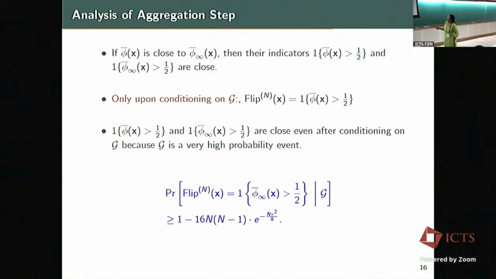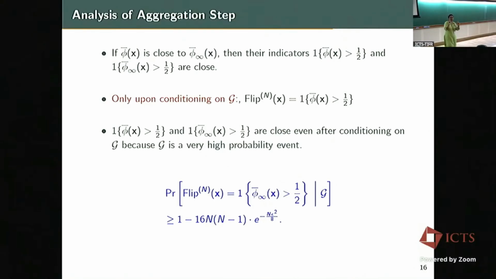But then we also want to show that they are close even after conditioning on G. G is the event that all the first order terms were decoded correctly. Once we condition on G, there can be correlations with whatever is happening on the previous side. We get across that by proving a small inequality, which makes use of the fact that G is a very high probability event.